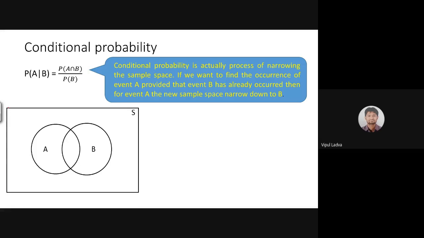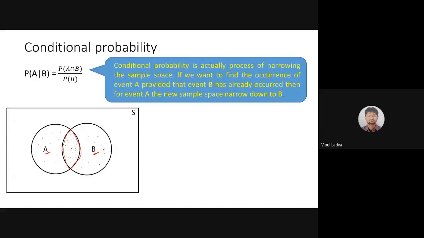Suppose this rectangular boundary represents my sample space, and this circle is the collection of all the favourable cases for event A. This circle represents all the favourable cases with respect to event B, and this portion includes all such cases that are favourable to A as well as to B. If there is any case in this portion, that case is favourable to A only, not to B. If there is any case over here, those cases are favourable to event B only.